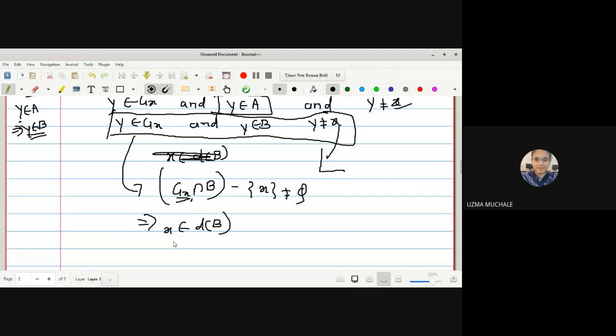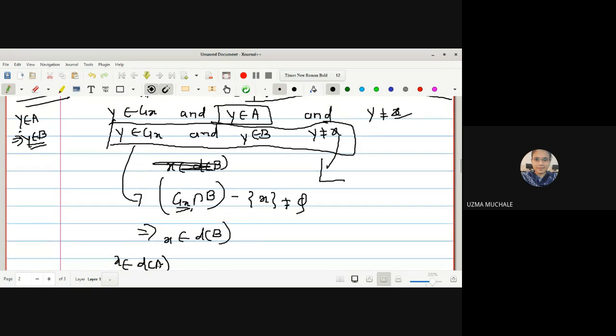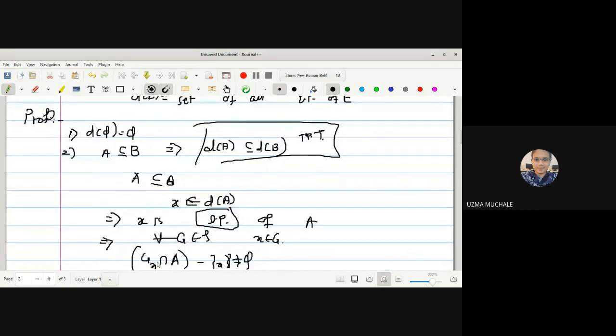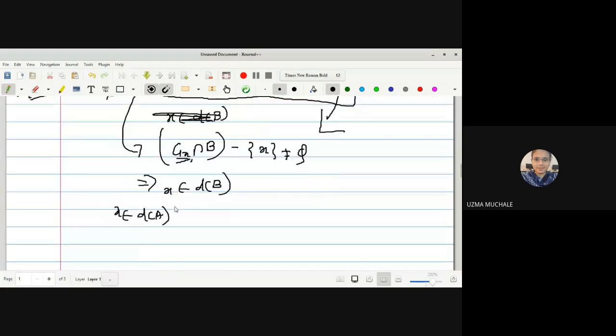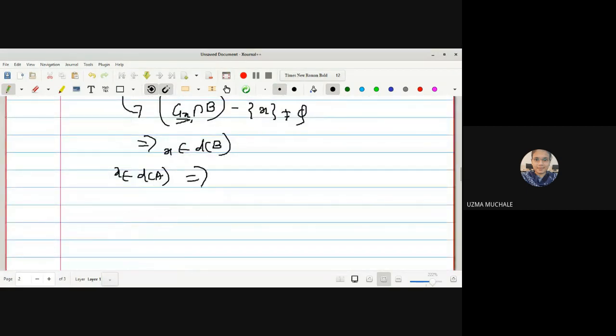This is what we have to prove here, x belongs to D of B. So what we started with, x belongs to D of A, and we have proved x belongs to D of B. And hence we can say D of A is a subset of D of B, and hence the result.